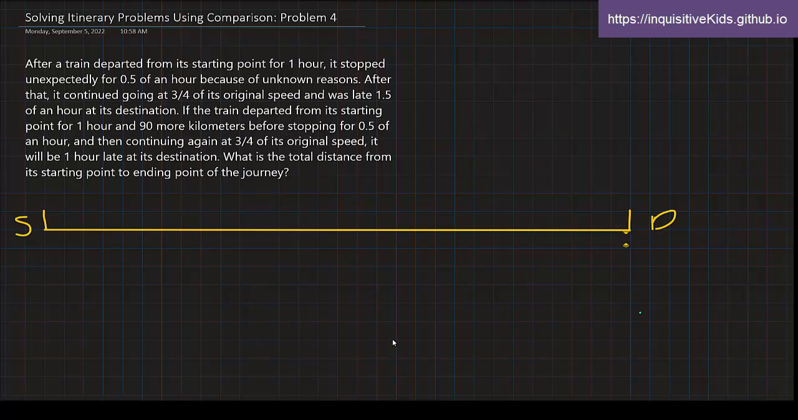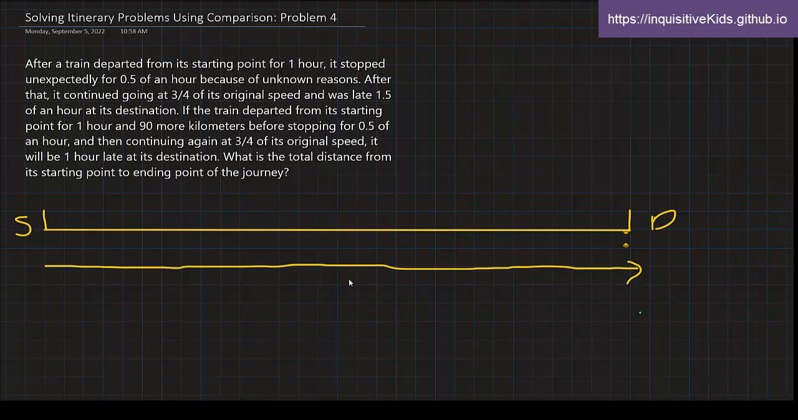So that might be the first thing that you think, but there's actually 3 scenarios here. And what's the third scenario? Well, the third scenario is if it didn't stop, right? If the train just went the entire journey at its original speed. Because it keeps comparing each of these 2 scenarios to the original, to if everything had gone with plan. It keeps saying of its original speed, right? Or unexpectedly. So this would be what was expected. So I'll call this scenario number 1.